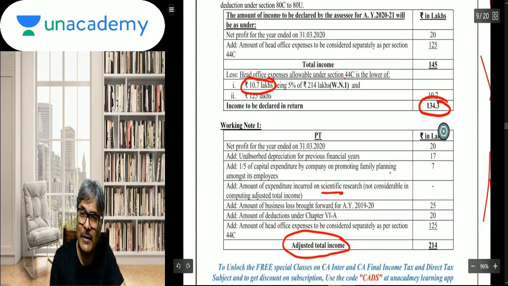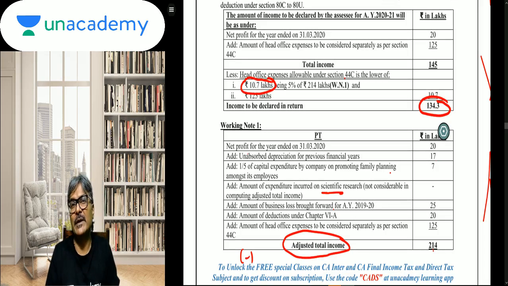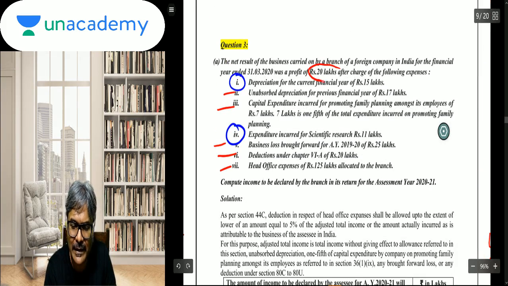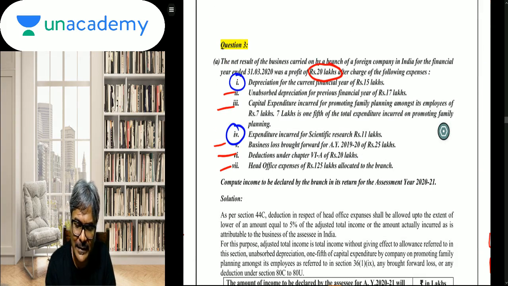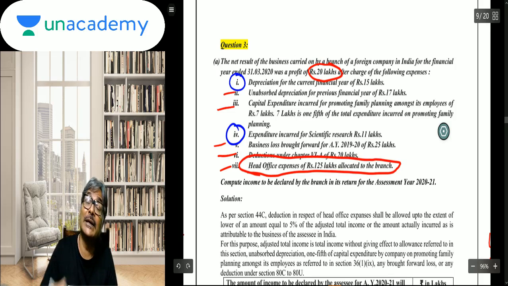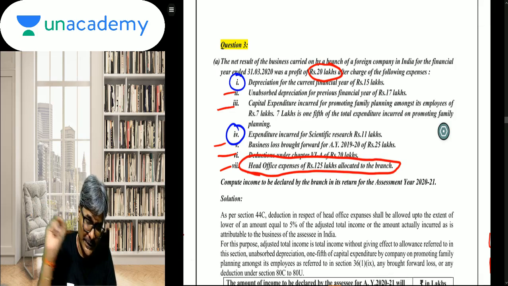Do you know, students, what people would have done? Many students would have done this silly mistake: from the adjusted total income of 214, they would have reduced 10.7. If you would have done this, it's an incorrect solution. Because, boss, this 20 is in fact the correct profit. But for this HO expenditure, we are not adjusting whether 125 fully should be reduced or we should reduce as per what is going to be arrived at in 44C.